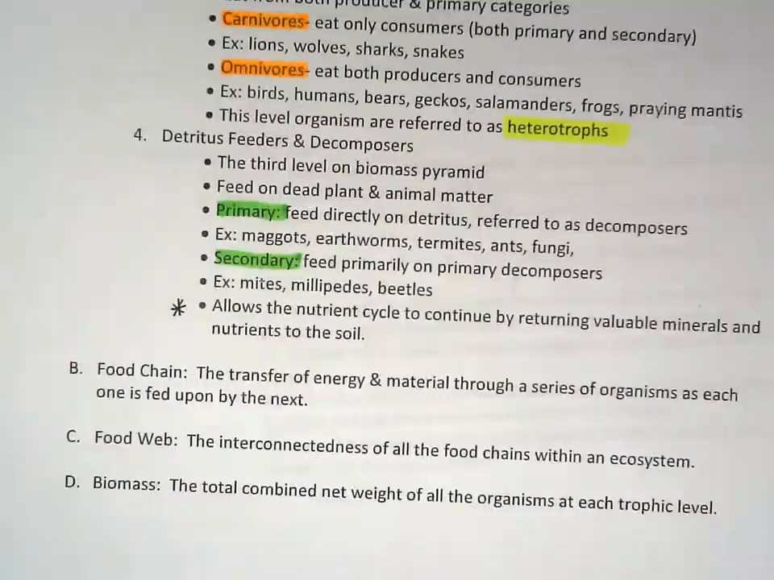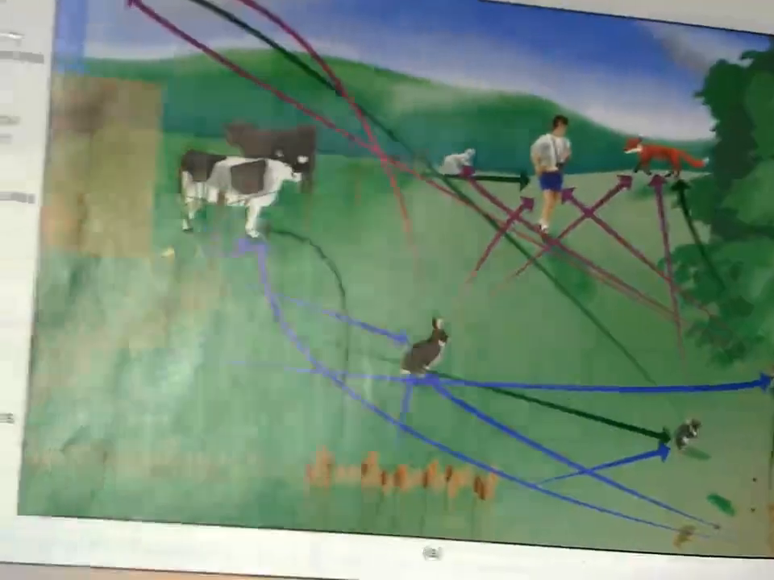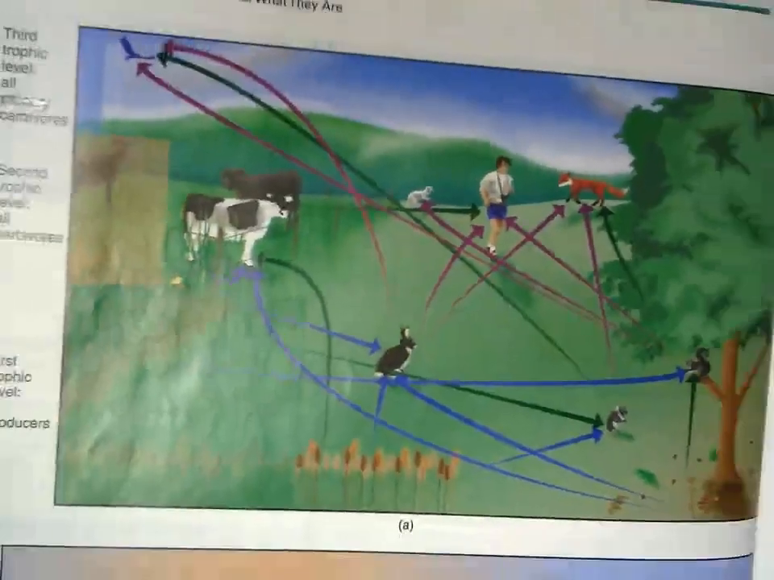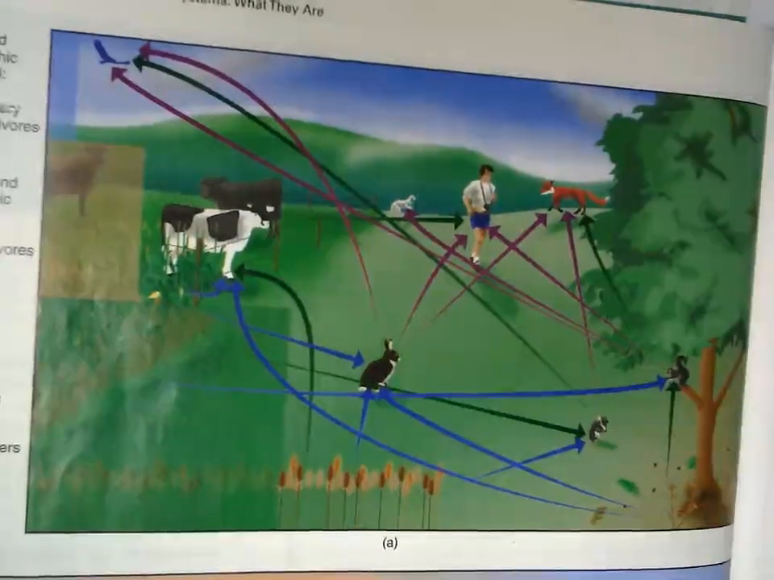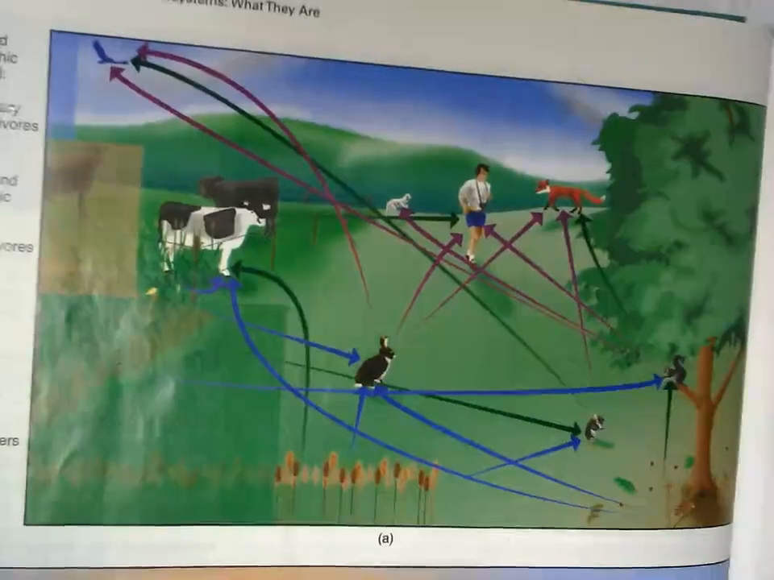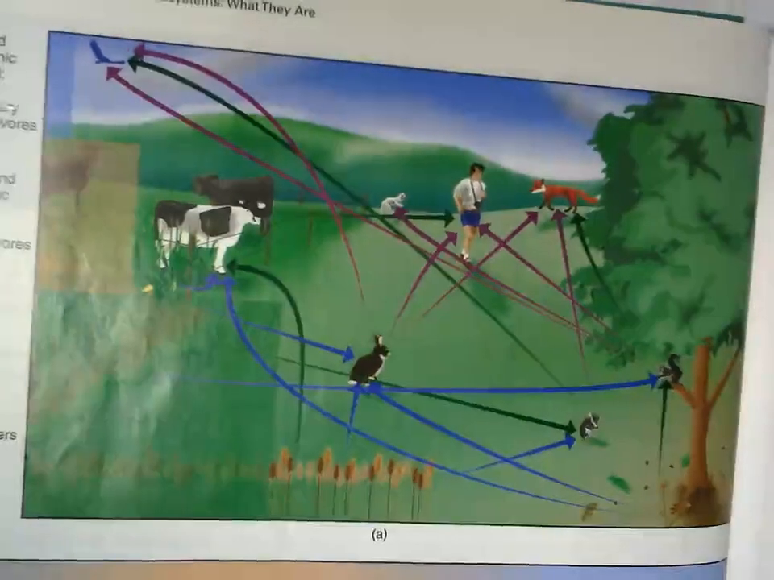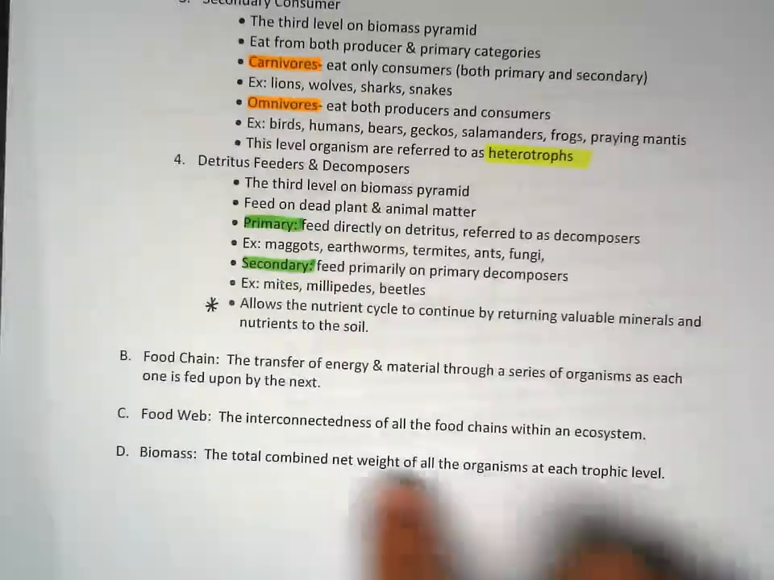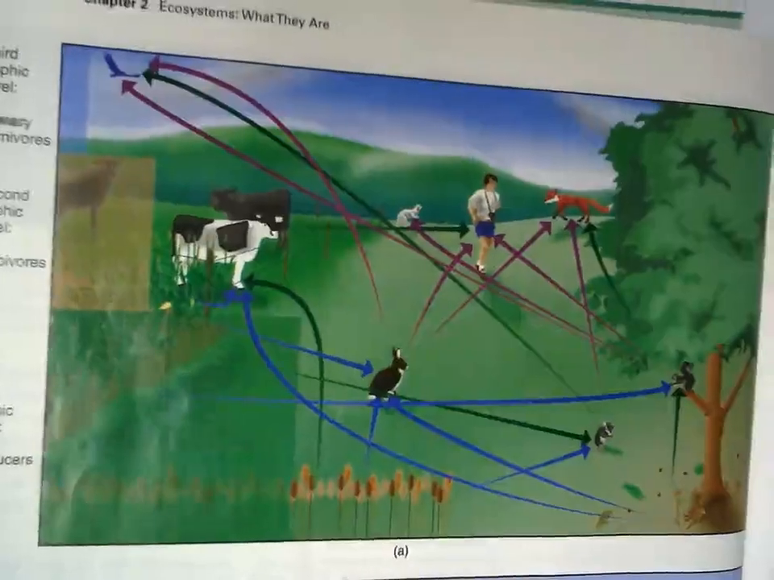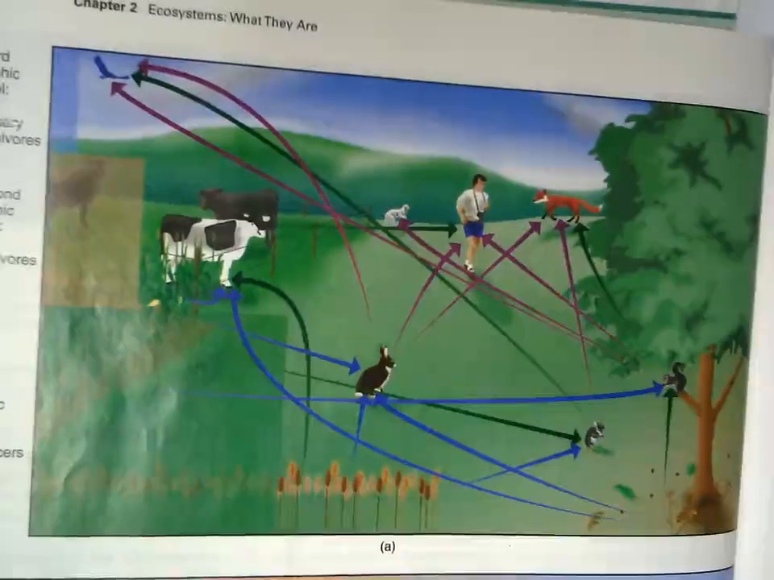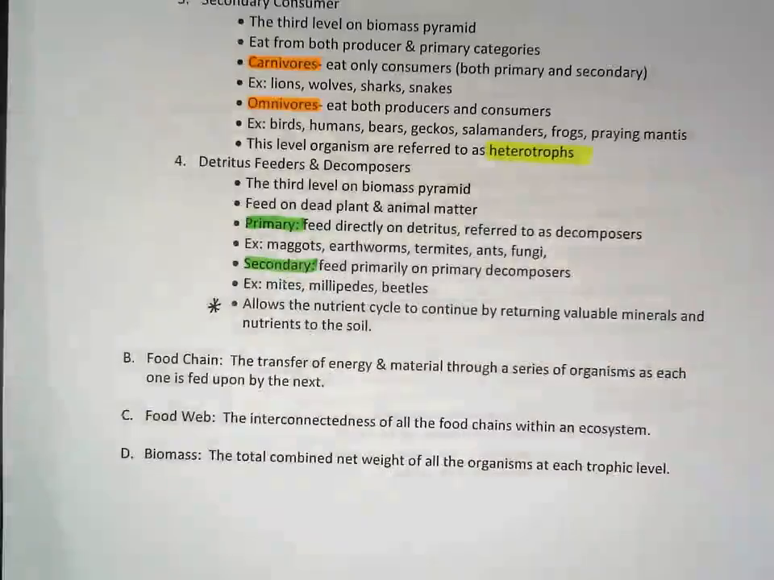So if I were to show you this, this whole entire picture would be a food web. The chain would be one part of it. So a chain would be like cattail to rabbit to fox. That would be a chain. Okay, the food web is the interconnectedness of all the food chains within an ecosystem. So this whole entire thing would be the food web, all of these relationships together. Okay?